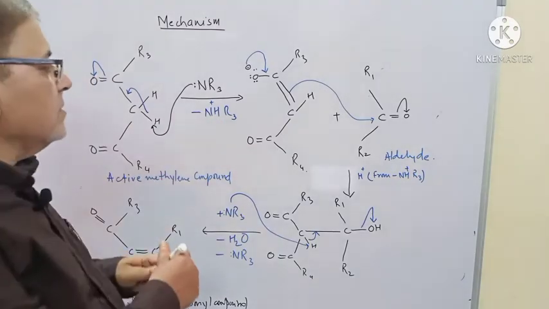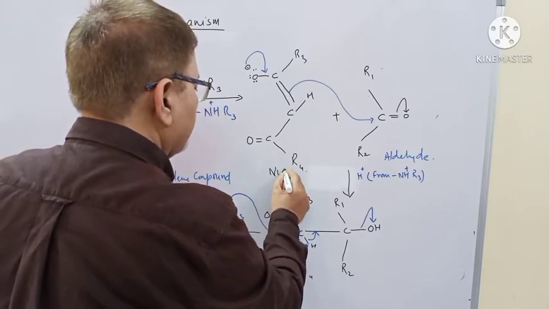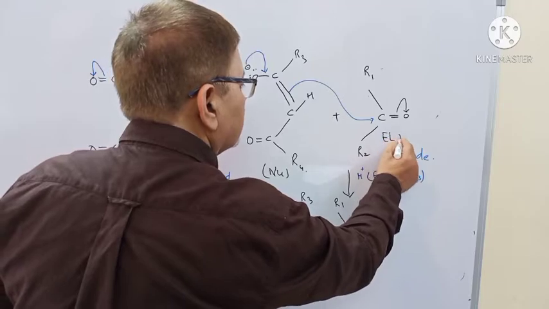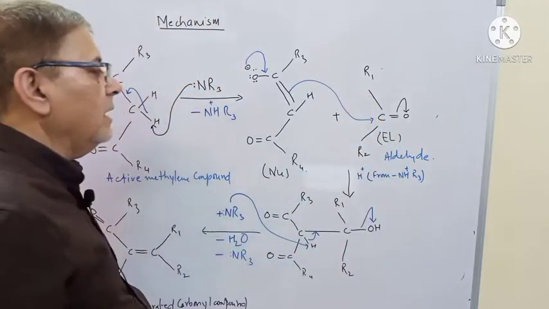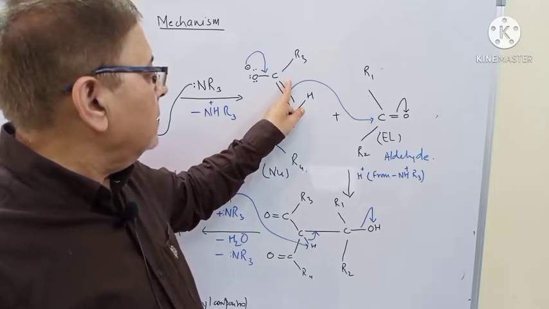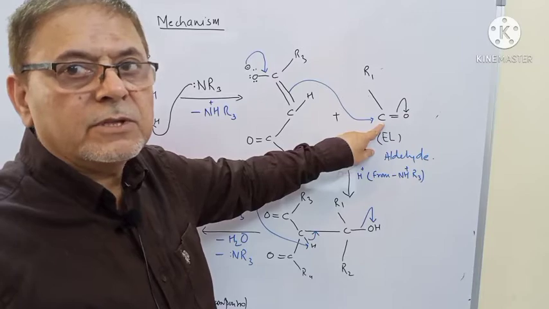Now this becomes the nucleophile. Now this attacks the electrophile, which is the ketone or the aldehydic group. The double bond goes and tries to attach itself to this carbon atom.